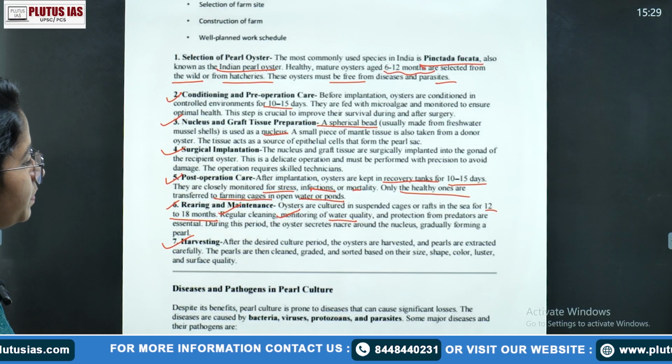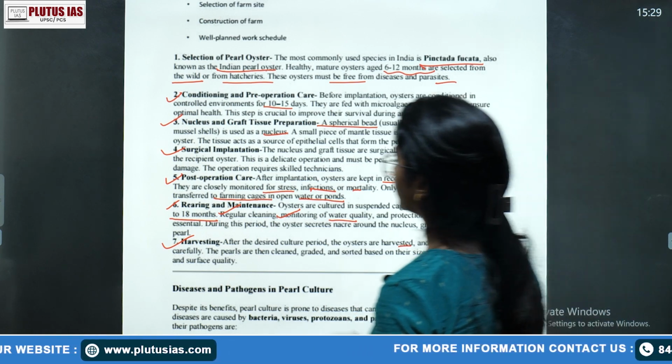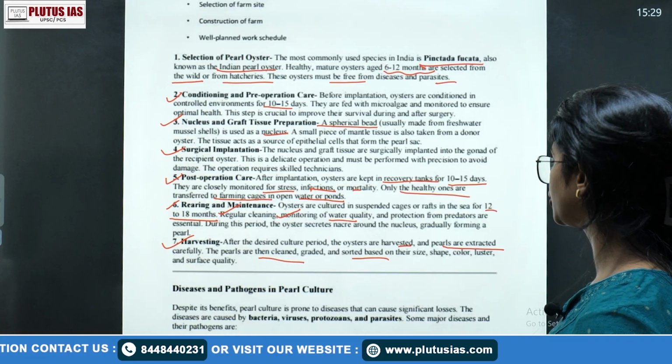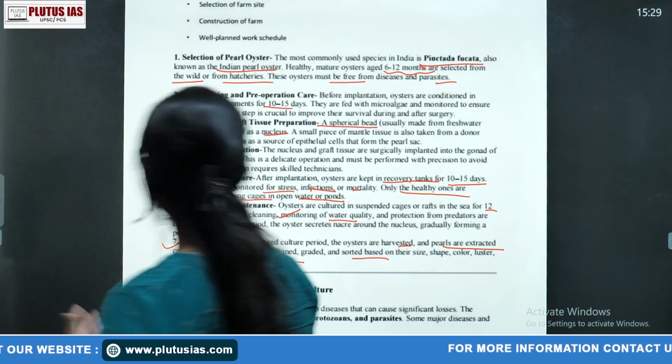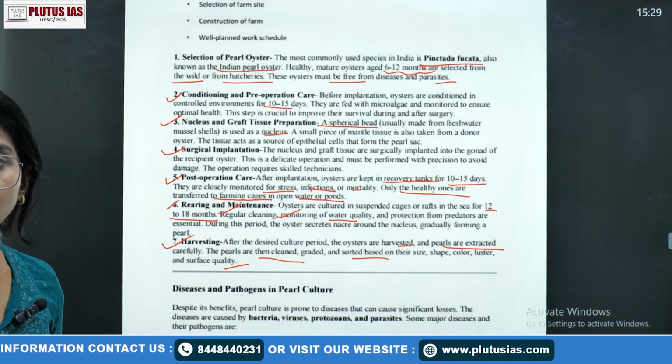After the desired culture period, the oysters are harvested and the pearls are extracted carefully. The pearls are then cleaned, graded, and sorted based on their size, shape, color, luster, shine, and surface quality. This is important about your pearl culture.